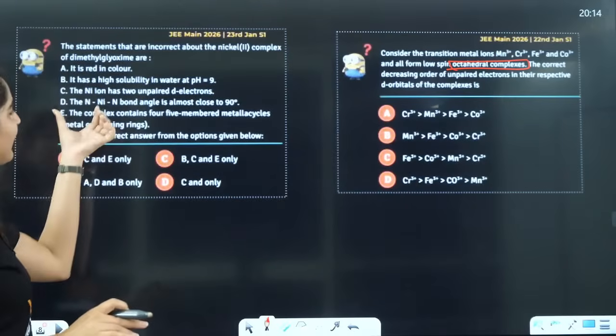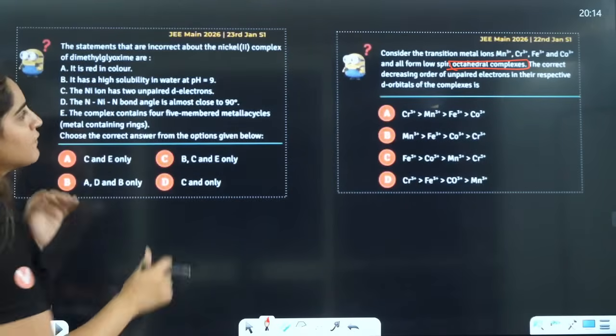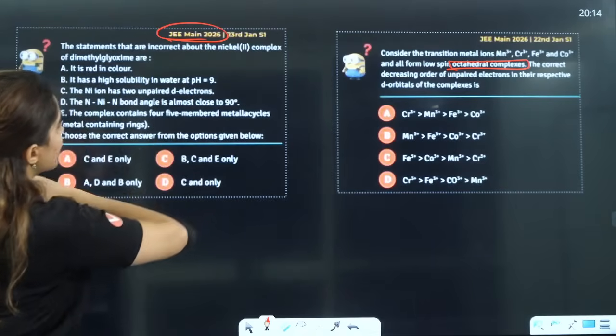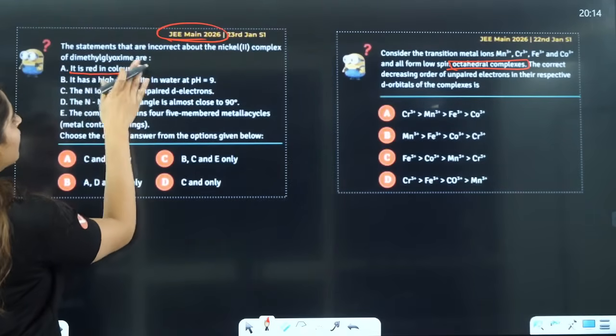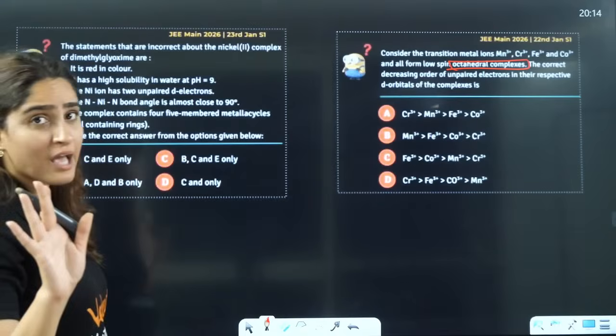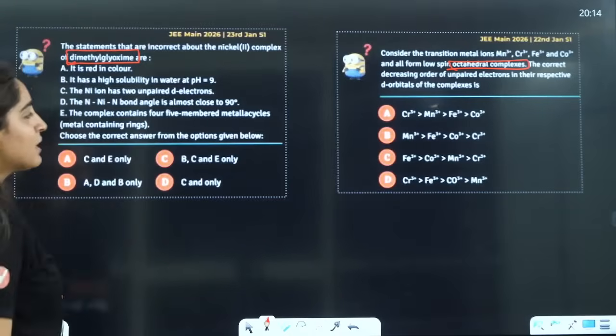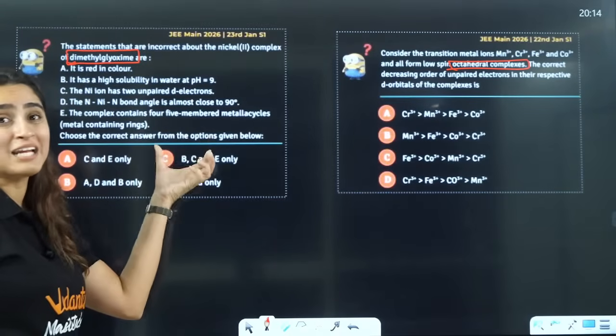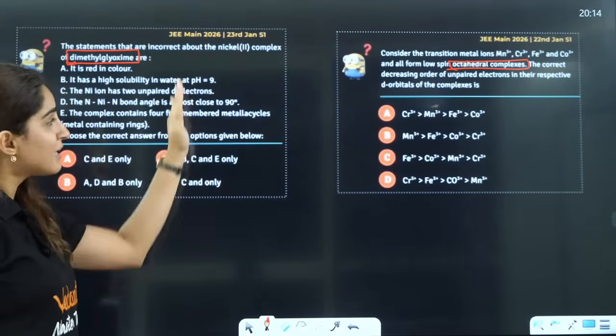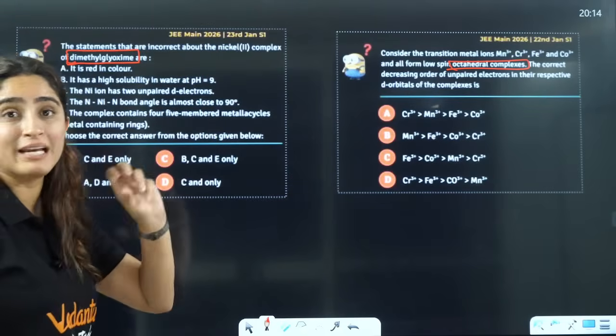High solubility, nickel-nickel angle here. They have asked you this in JEE Mains 2026. If you can see, it is red in color. Now, it's a very interesting question they asked you here. They asked a question on dimethylglyoxime, right? So these are the kind of statement-based questions that they will ask you based on a particular ligand here.